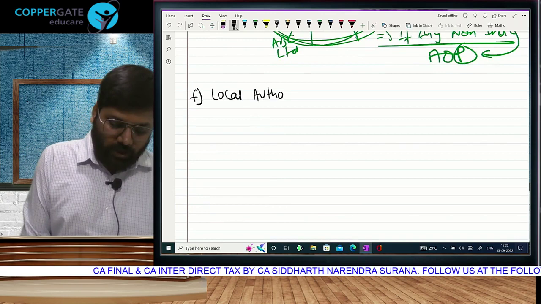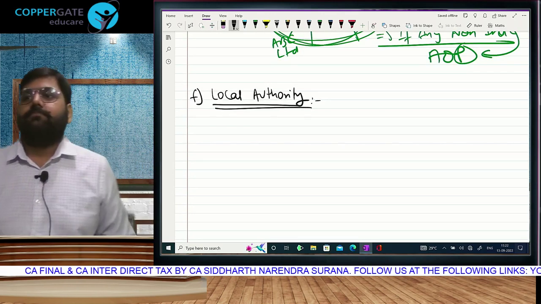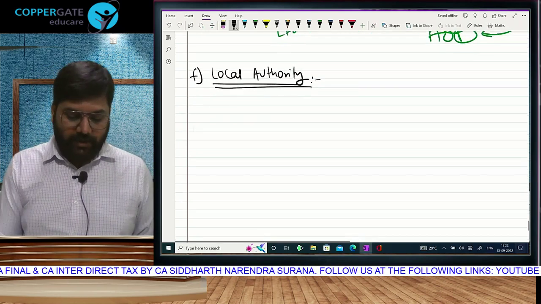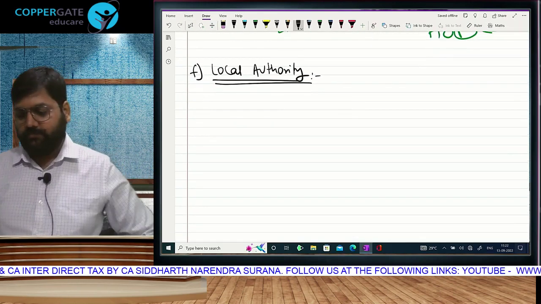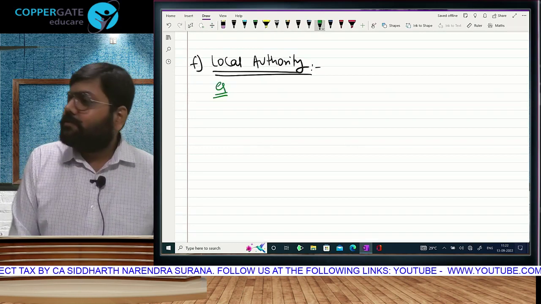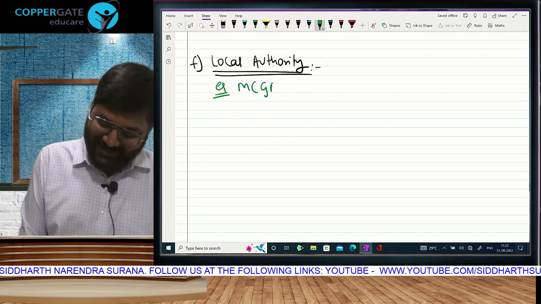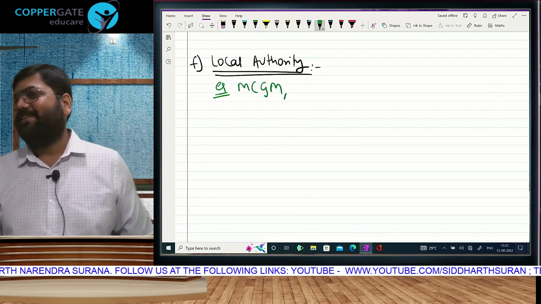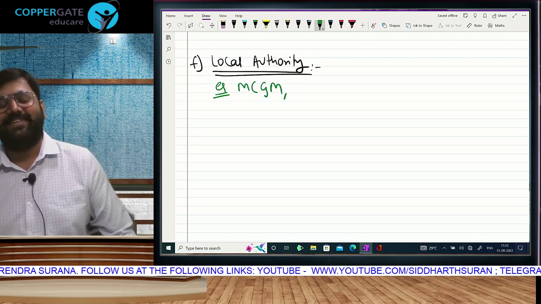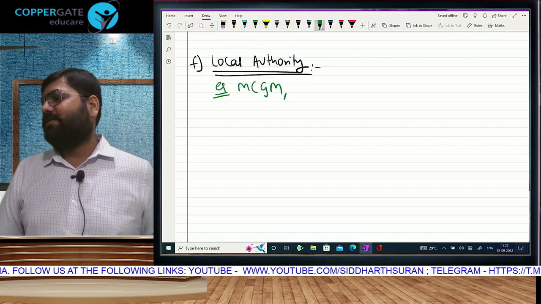A local authority. Local authority. Example? MCG. Don't use bad language. Municipal Corporation of Greater Mumbai.